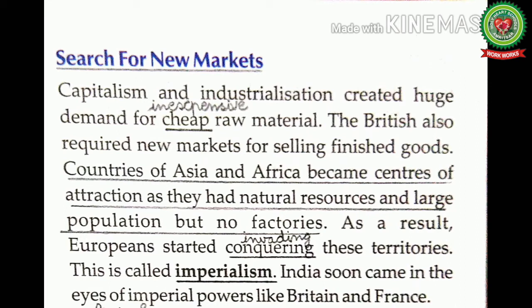Conquering means invading. This is called imperialism. Means the Europeans adopted the policy of extending the country's power and influence through colonization, use of military force or other means. And India soon came in the eyes of imperial powers like Britain and France. So we can say that there were so many internal as well as external situations that enabled the British to establish an empire in India.